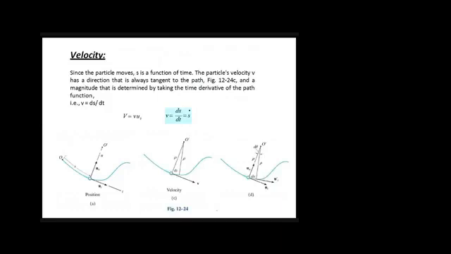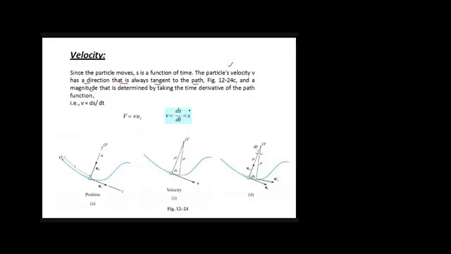And we also know that the particle velocity v has a direction, and what information we have about that direction is that it is always tangent to the path. And the magnitude of that velocity can be determined by taking the derivative of displacement. So velocity has two things, one is the direction and one is the magnitude. The magnitude can be defined by taking the time derivative of displacement, and the direction we can get by finding the tangent to the curve at that specific point where we want to find the velocity.